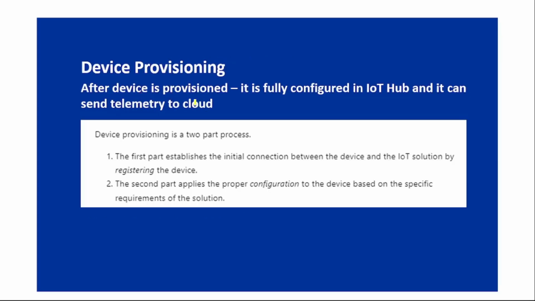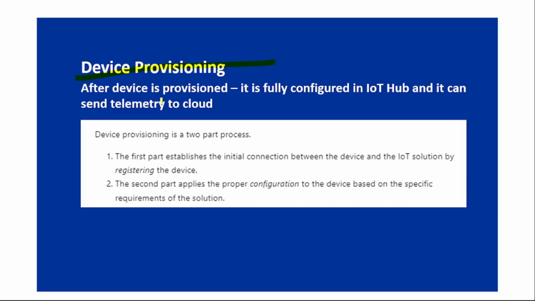So the first is device provisioning. Our ultimate goal is to provision the device in IoT hub so that the device can send telemetry to the IoT hub and receive messages from IoT hub. That means it should be able to communicate with IoT hub.